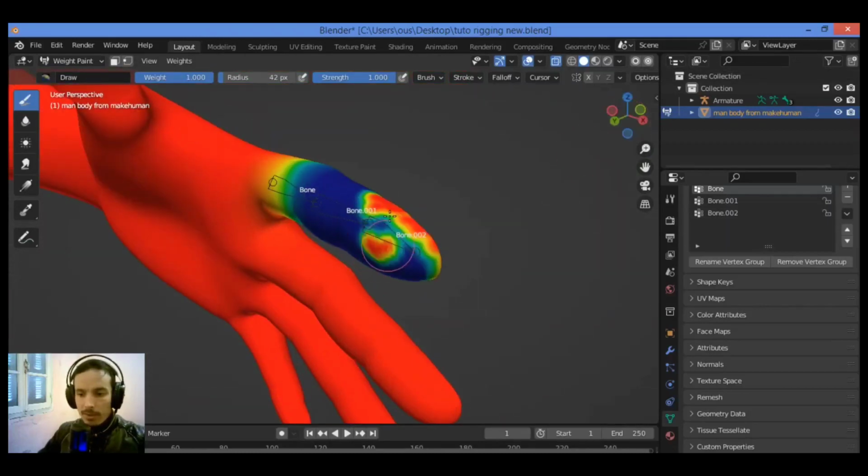So let's paint the other part, just like this.